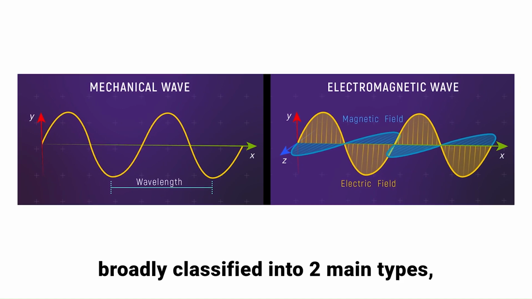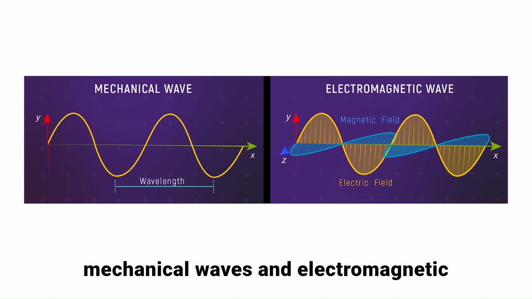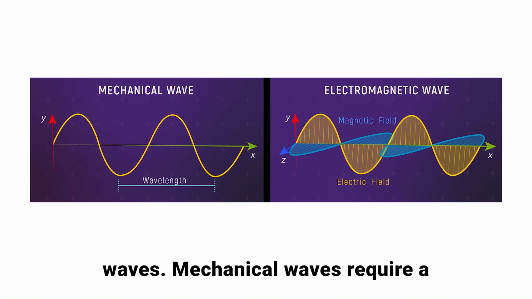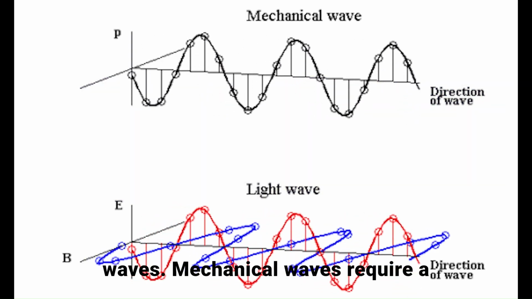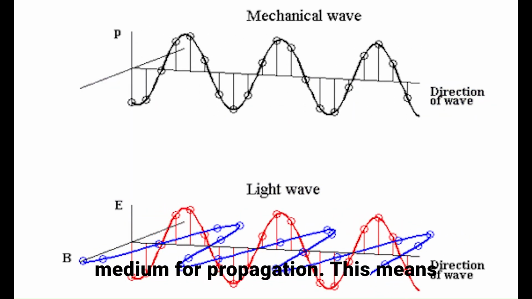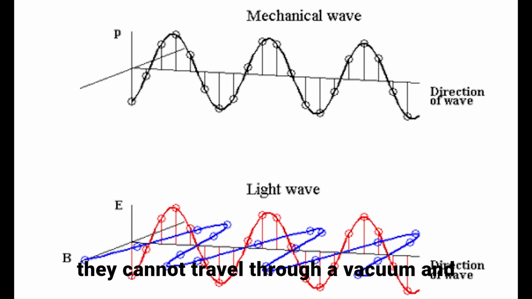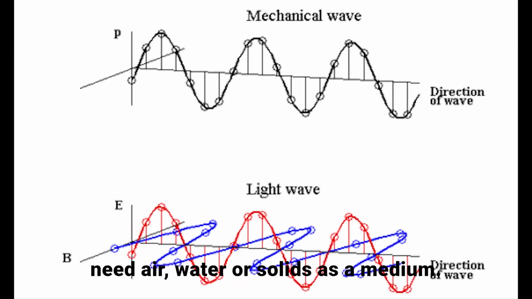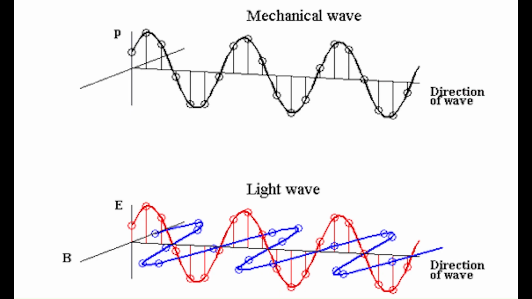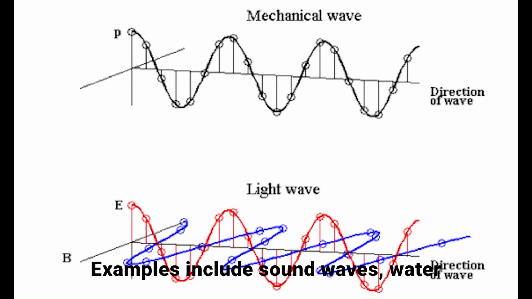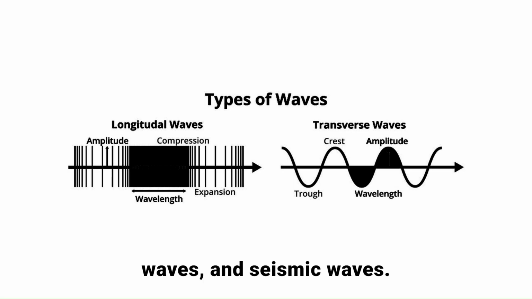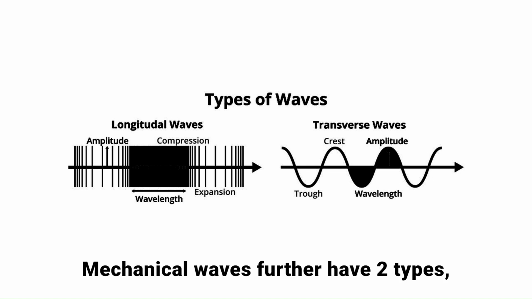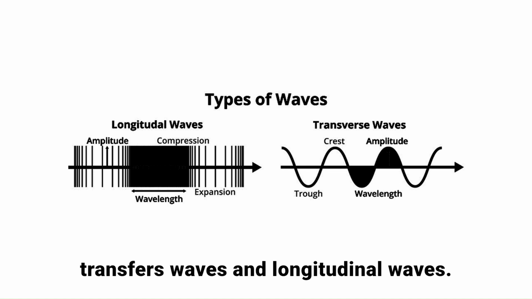Waves are broadly classified into two main types: mechanical waves and electromagnetic waves. Mechanical waves require a medium for propagation. This means they cannot travel through a vacuum and need air, water, or solids as a medium. Examples include sound waves, water waves, and seismic waves. Mechanical waves further have two types: transverse waves and longitudinal waves.